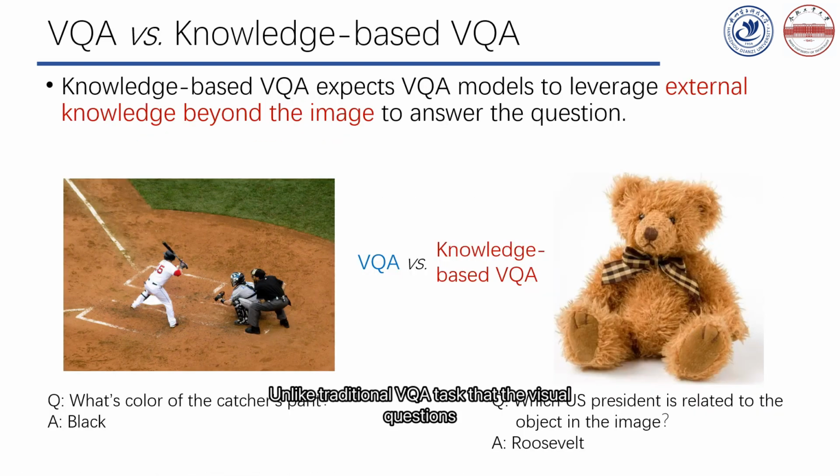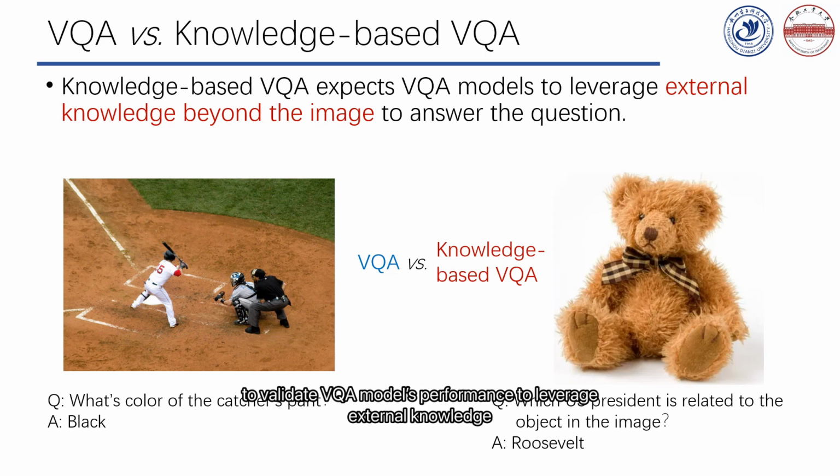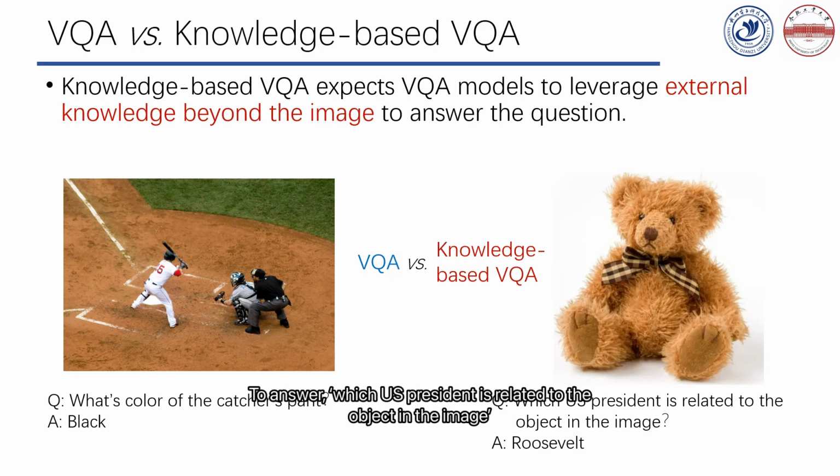Unlike traditional VQA tasks, where the visual questions are more correlated to the content within the image, the task of knowledge-based VQA is introduced to validate a model's performance in leveraging external knowledge. For example, a typical knowledge-based VQA example is shown in the bottom right. To answer which US president is related to the object in the image, the model must not only recognize that there's a teddy bear in the image, but also know that the first name of President Roosevelt is Teddy.